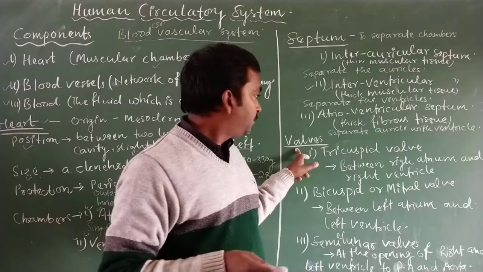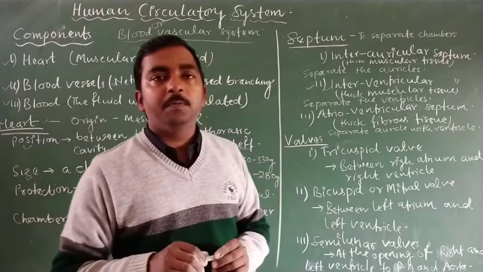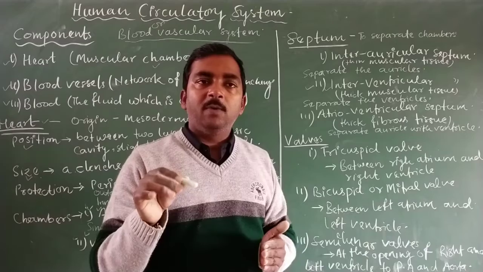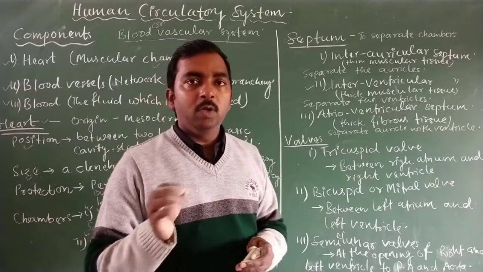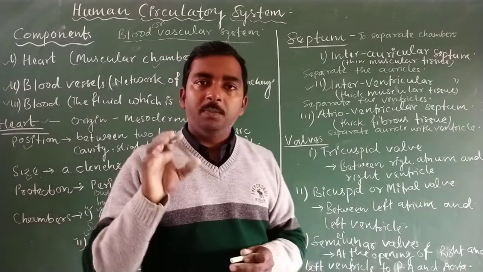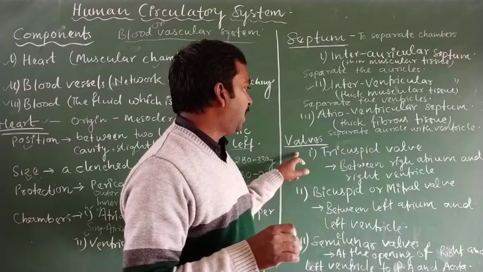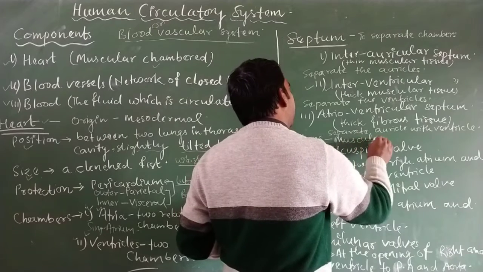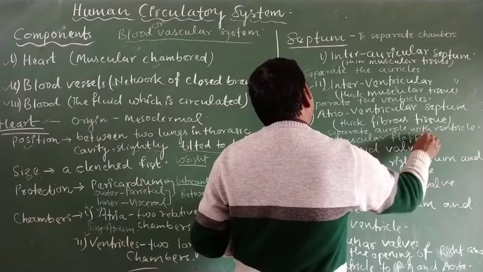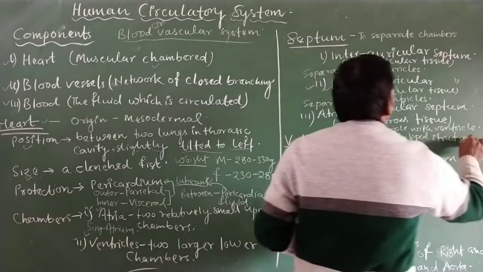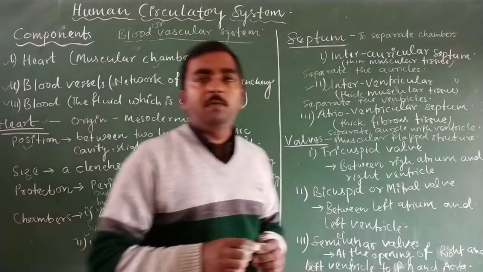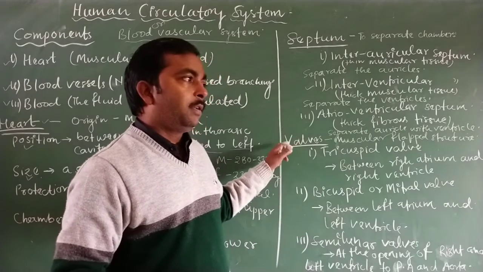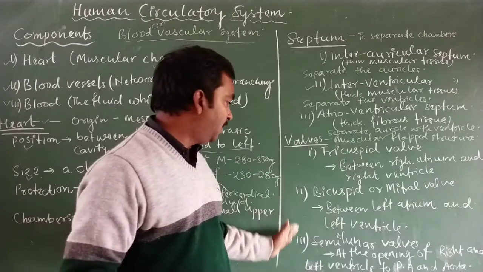Next are the valves. The opening of one chamber into another chamber, as well as the opening of a chamber of the heart into the artery, is regulated with the help of a muscular flap structure, and that muscular flap structure is known as a valve. On the basis of the number of flaps found in different kinds of valves, the valves can be divided into three categories.